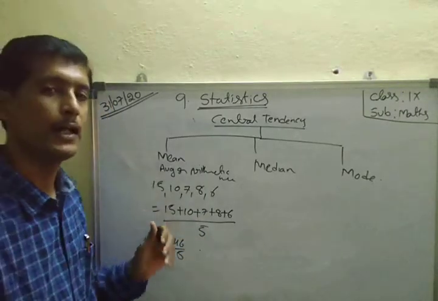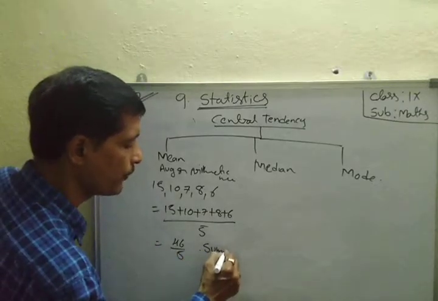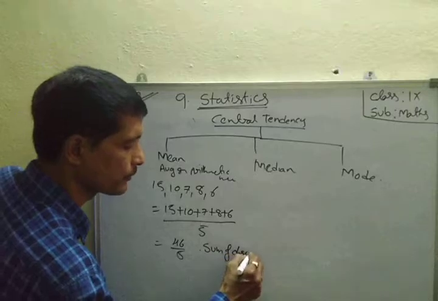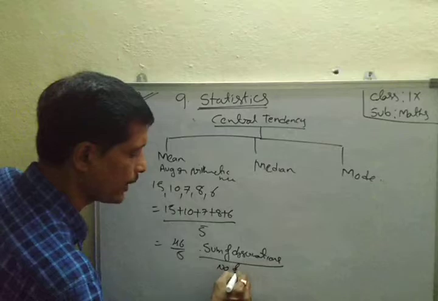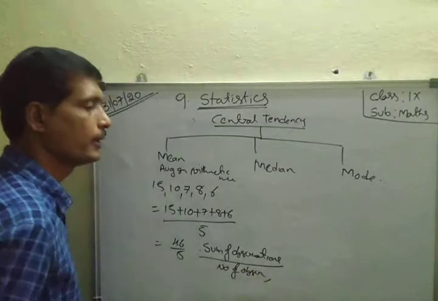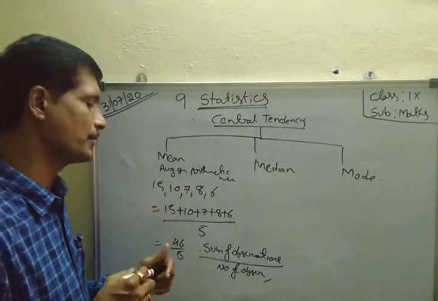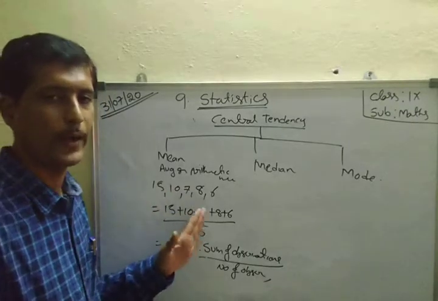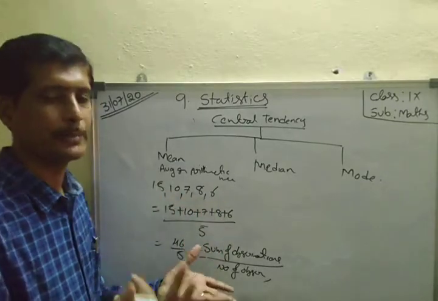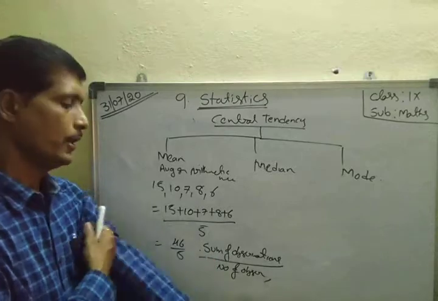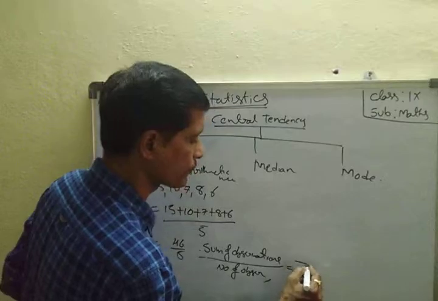So the formula is sum of observations divided by number of observations, denoted by x bar.